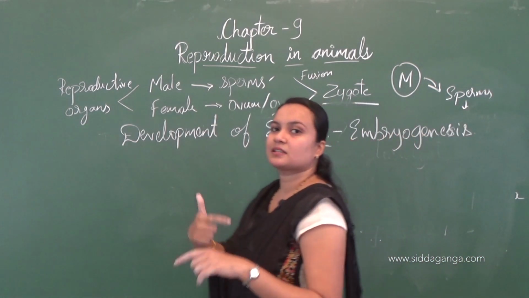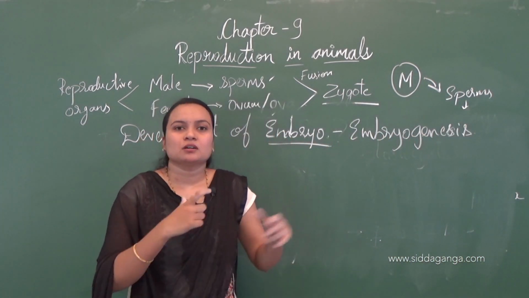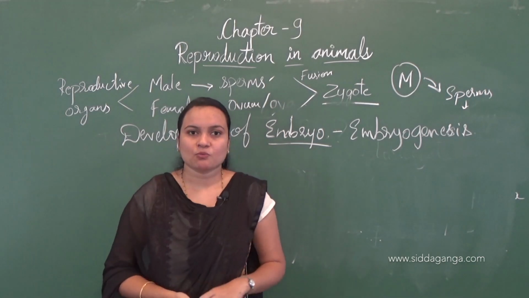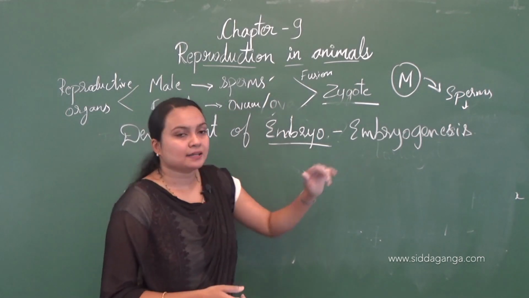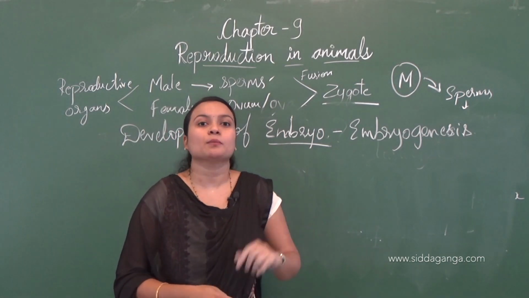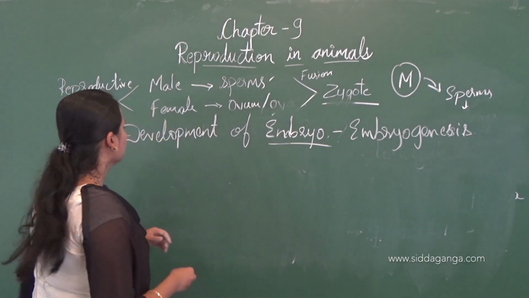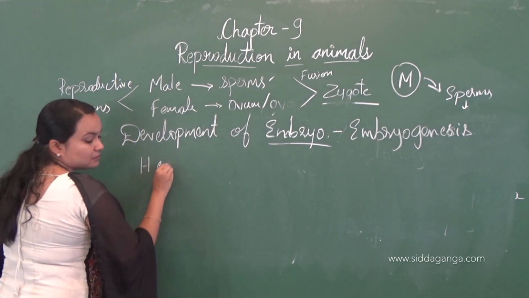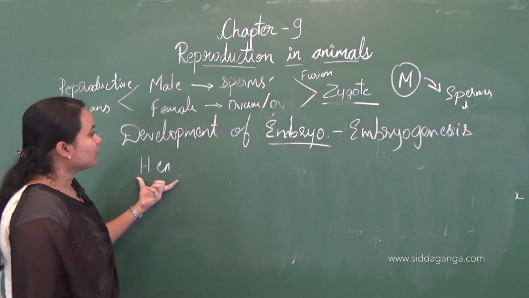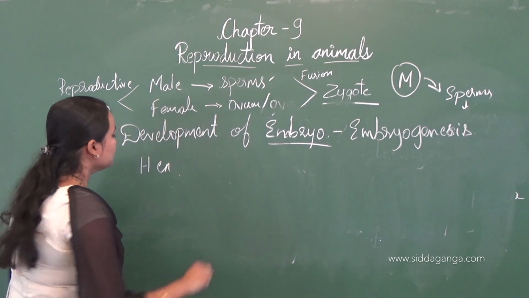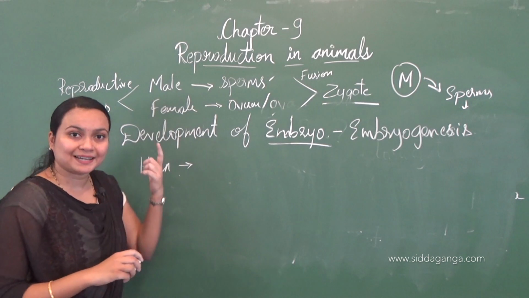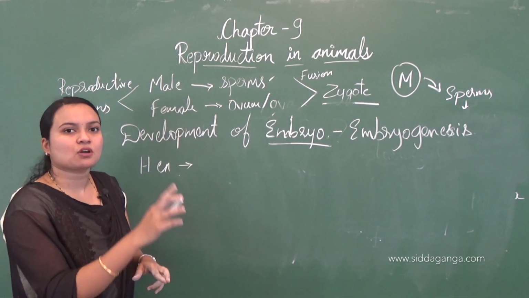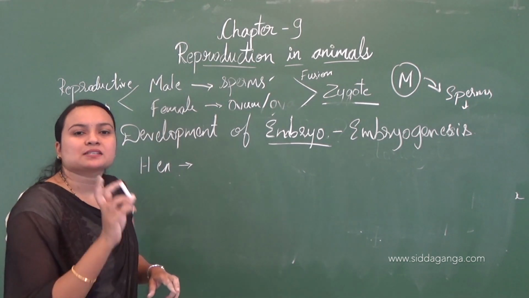The fetus is later delivered as a newborn baby, right? That is the case of humans. But what about birds like hen? In hen, what happens? The fertilization takes place internally. So it is internal fertilization, that is fusion of male and female gametes takes place.